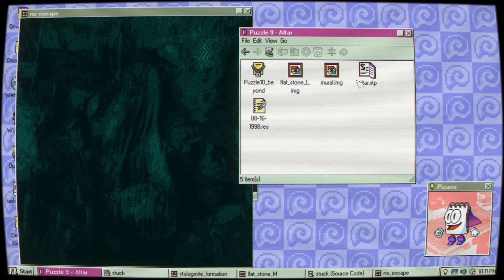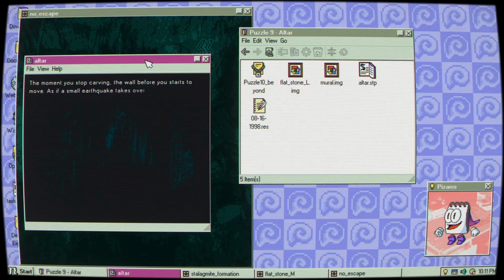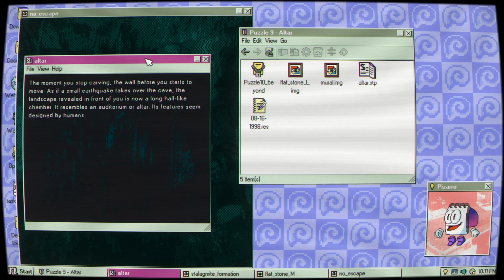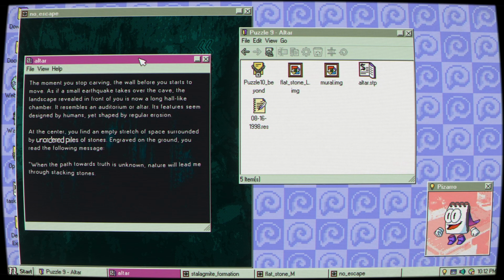Okay. Altar. The moment you stop carving, the wall before you starts to move, as if a small earthquake takes over the cave. The landscape revealed in front of you is now a long hall-like chamber. It resembles an auditorium or an altar. Its features seem designed by humans, yet shaped by regular erosion.